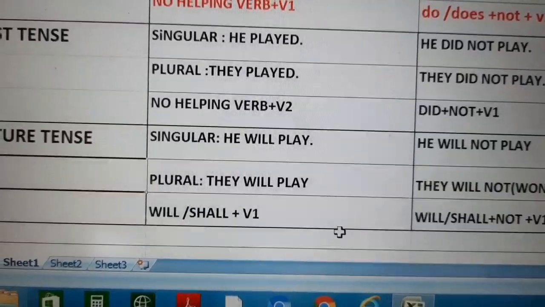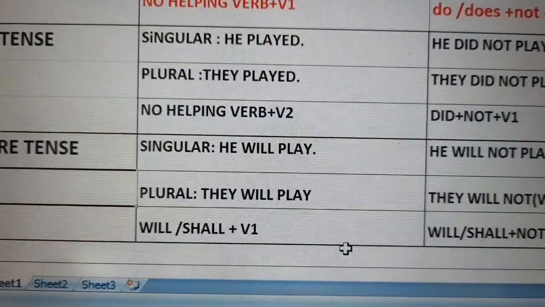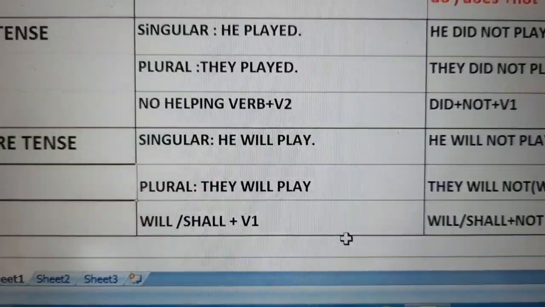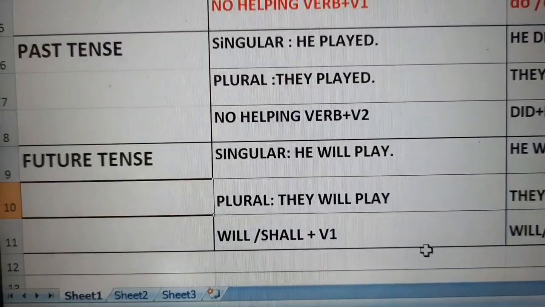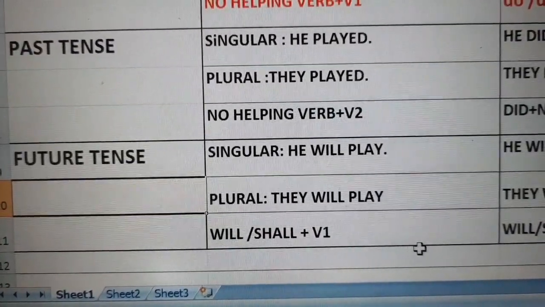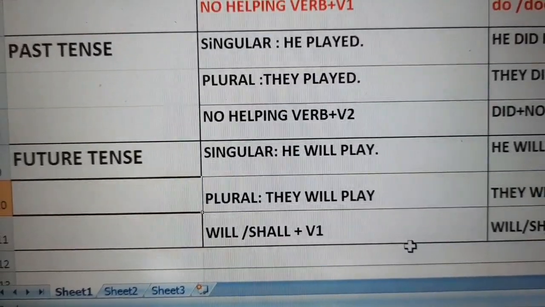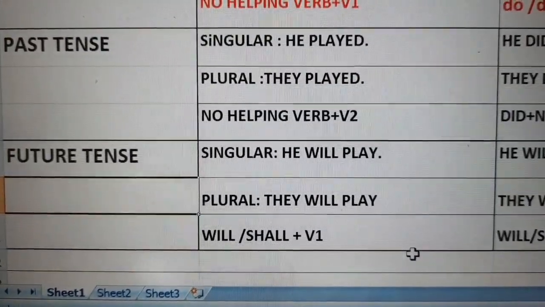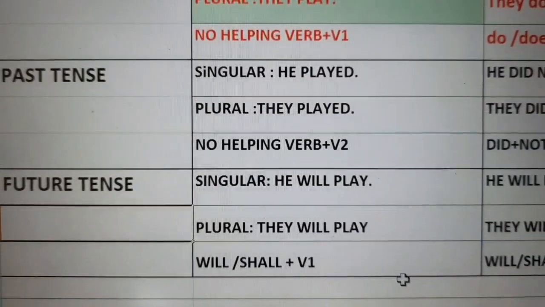Here we could see that in singular he will play and in plural they will play. But I have written here will shall plus V1. Will shall plus first form of verb. But I have not used shall here. Children, you should remember that shall is used with I and we only.